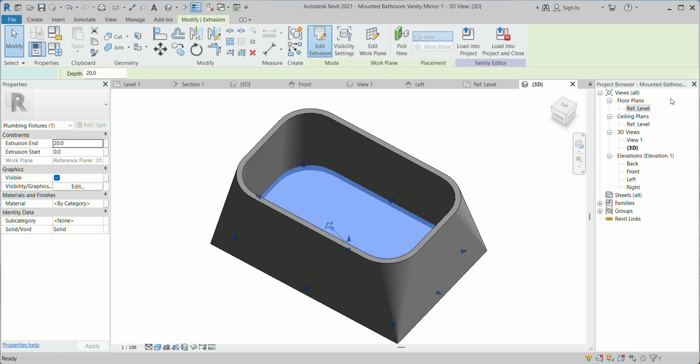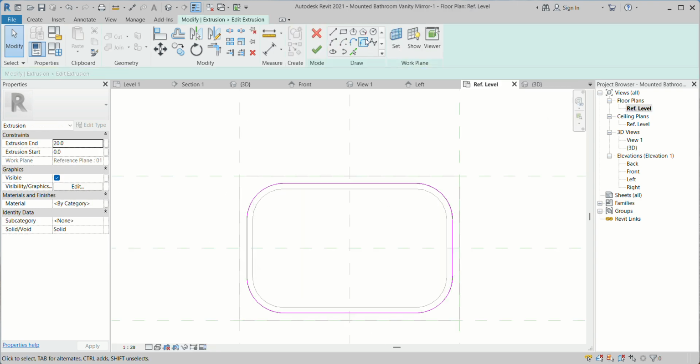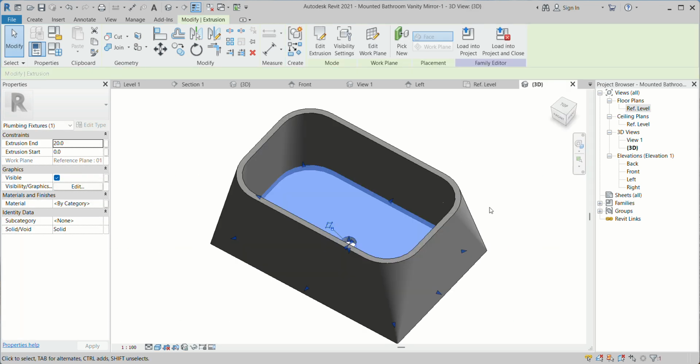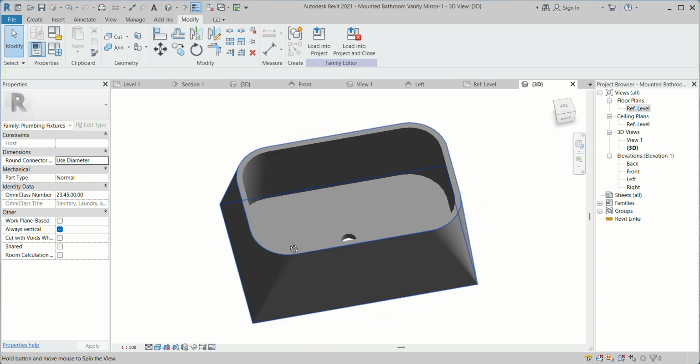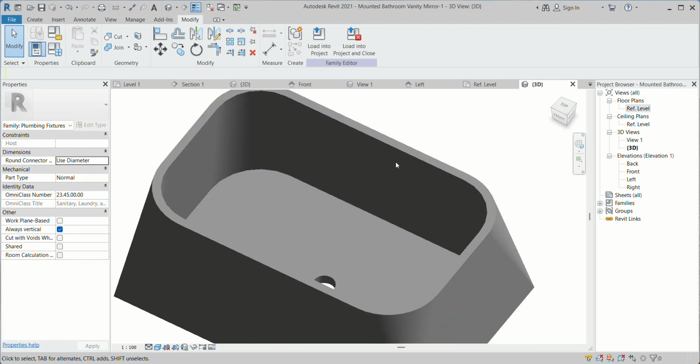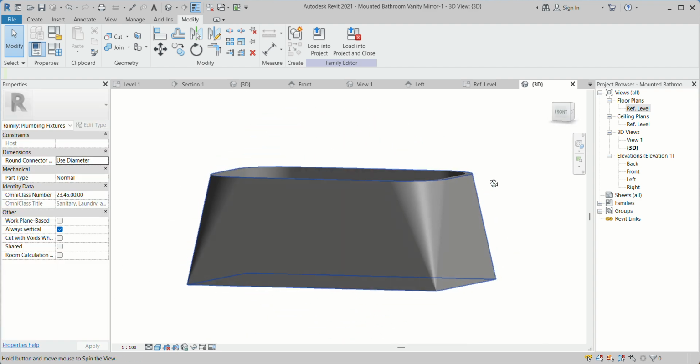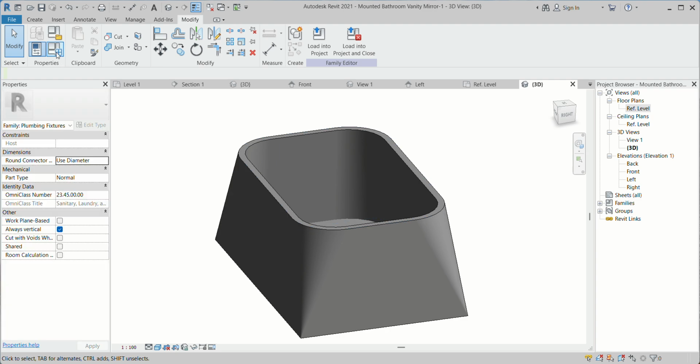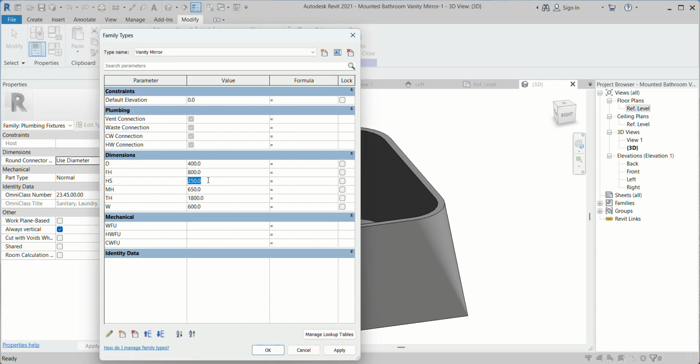Choose edit. So I have to create the opening, right? Here it's done. So you can choose around 200 height.